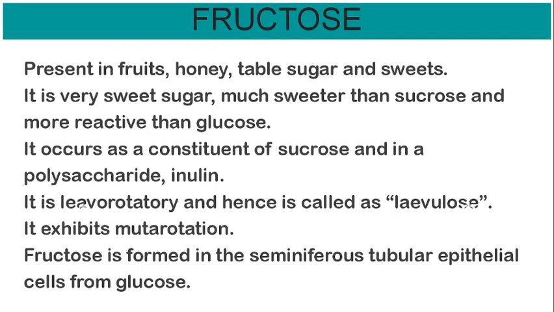It is present in a polysaccharide, inulin. It is levorotatory and it's called levulose. It exhibits mutarotation. Fructose is formed in the seminiferous tubular epithelial cells from glucose. It is the sweetest naturally occurring sugar, twice as sweet as sucrose. Fructose is often recommended for diabetes mellitus or hypoglycemia because of its low glycemic index.